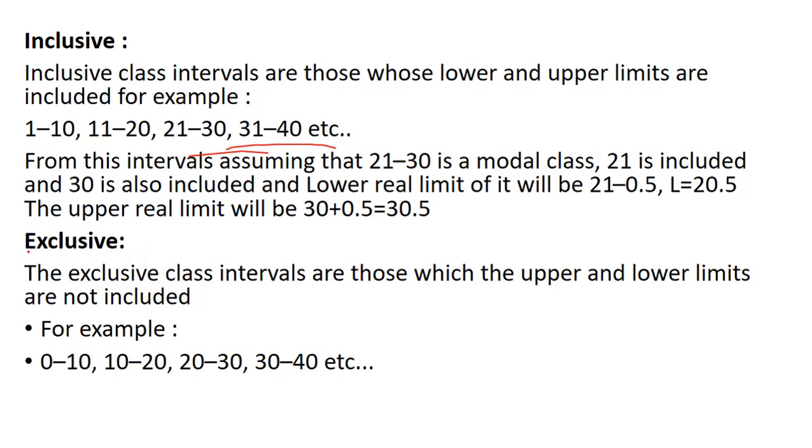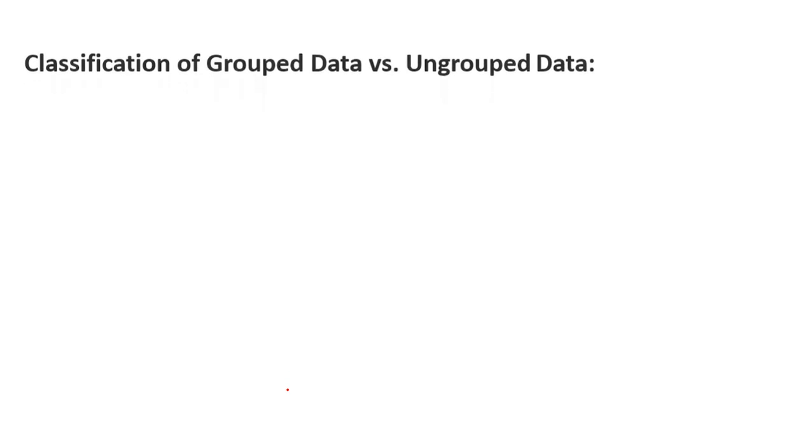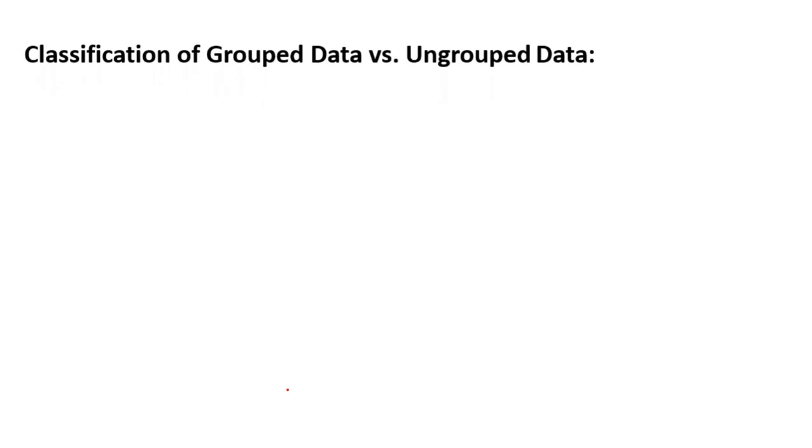Now we can see the exclusive. The exclusive class intervals are those in which the upper and lower limits are not included. Means here 0 to 10 is there, but here 10 is not included, here 20 is not included, here 30 is not included, here 40 is not included, like that. This is some types. Now we can see some major differences in grouped data and ungrouped data.